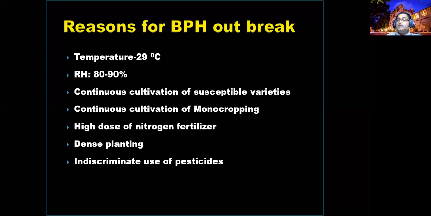And also the continuous cultivation of susceptible rice varieties as monocropping, higher nitrogen dosage of fertilizers, dense planting, and indiscriminate use of pesticides to control other insects can boost the buildup and breeding of this Nilaparvata lugens. Therefore, the farmers should be very careful.